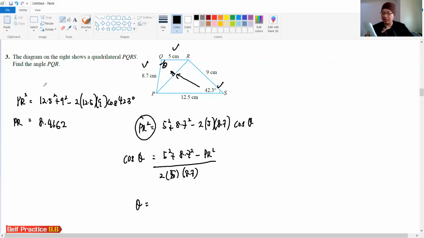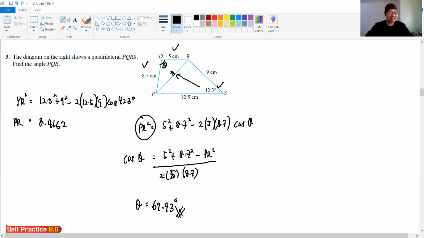You are supposed to get 0.343 and so on, and then you need to shift cos that answer. Then your answer will be 69 point something. That is your final answer. The angle we are supposed to get is 69.93 degrees. That is the answer for question number 3.